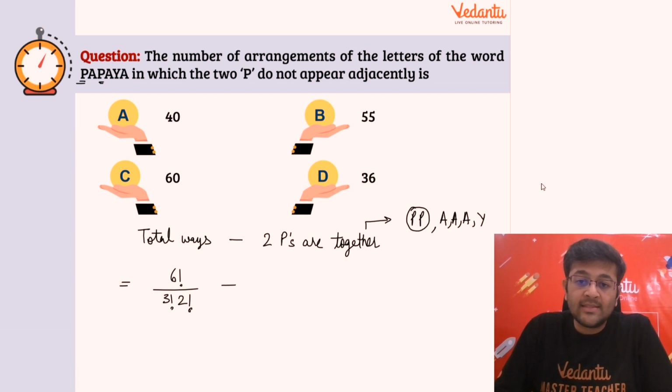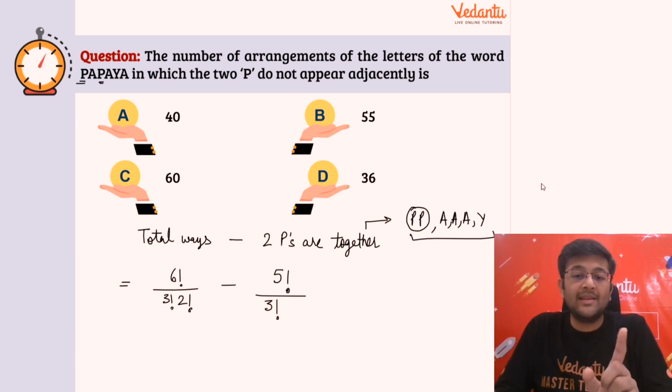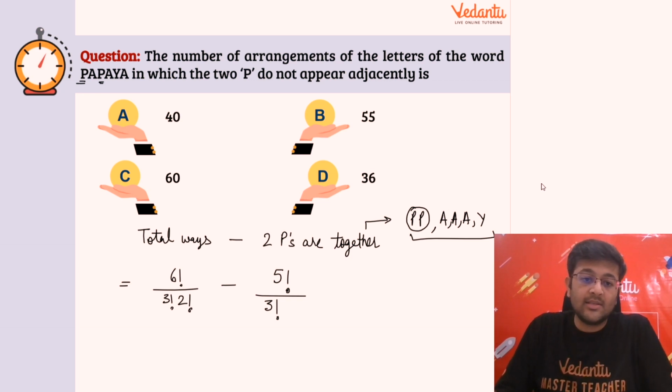So now how will you arrange them? How many different letters are there? 1, 2, 3, 4 and 5. The 5 letters are there. So 5 factorial divided by 3 factorial for the 3 A's. That's it. 2 P's के लिए divide नहीं करोगे because that's a single object in this case, right? So that's it. So this is what we need to calculate, guys.